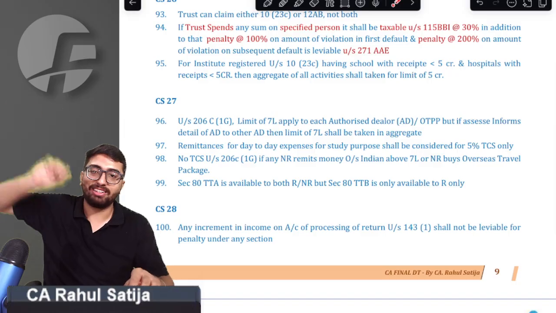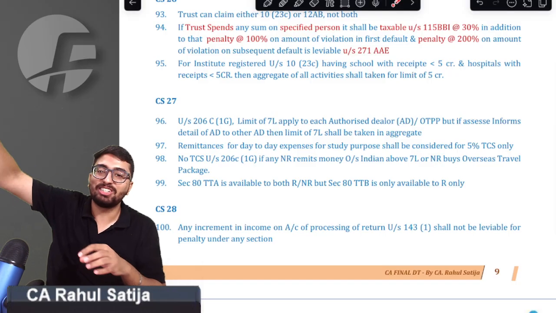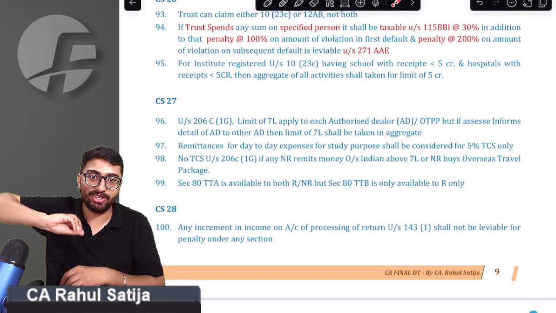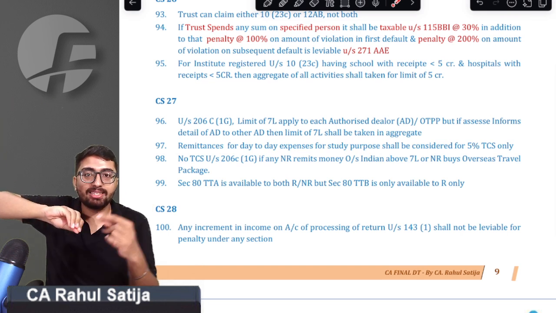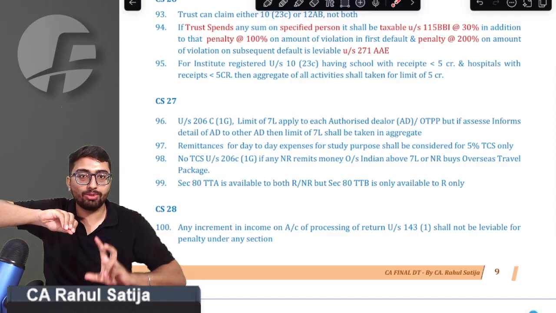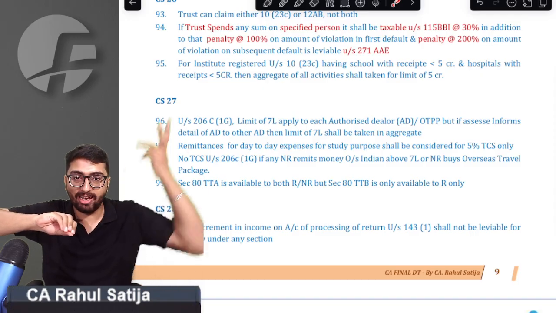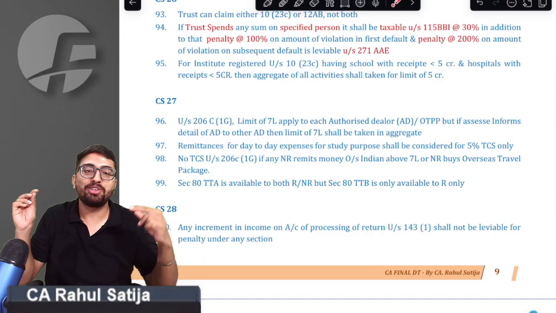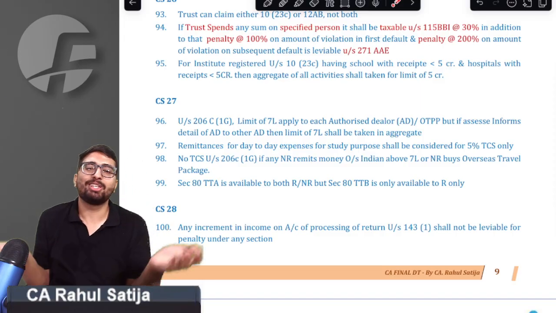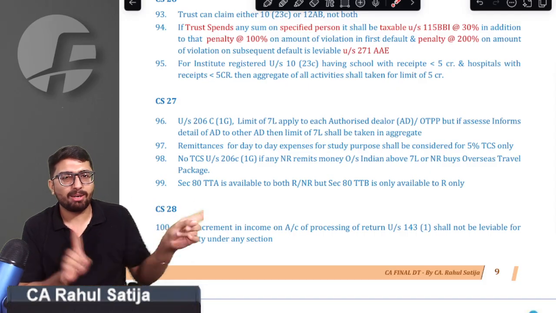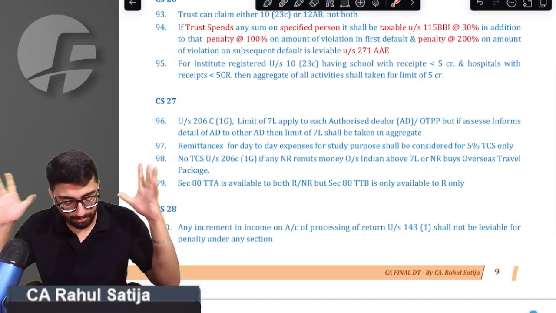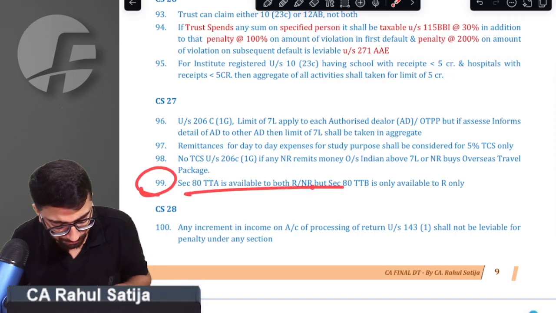So what happens sometimes? For example, I have an aunt who comes to India. She's an NRI from Canada. She comes to India and buys an overseas tour package, for example to Nigeria. The provision says if any non-resident comes to India and buys an overseas package, will the provisions of 206C(1G) apply? Would the provision of TCS apply? Right answer is no. These provisions are not applicable to non-residents. Sir, we got that point.